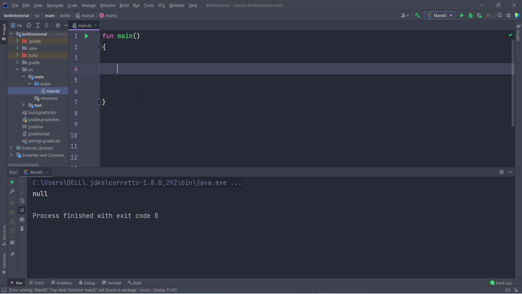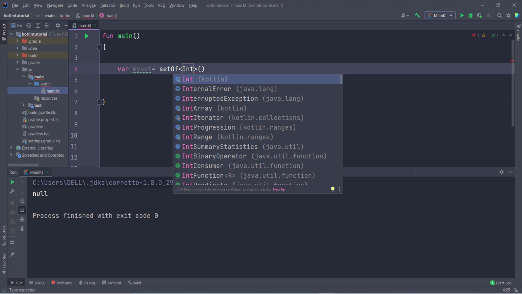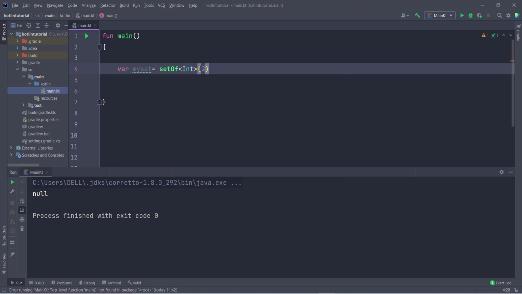So set is a collection that contains unique elements. There is a difference between set and hash set, so I am going to explain everything. First, let us suppose I want to create a set, so I give the variable my set, and then inside this you have to use the keyword setOf, and inside this you have to pass the type of the set, whatever you want. So I want a set of integer type, so 2 3 4 5 6 7, you can add whatever you want.